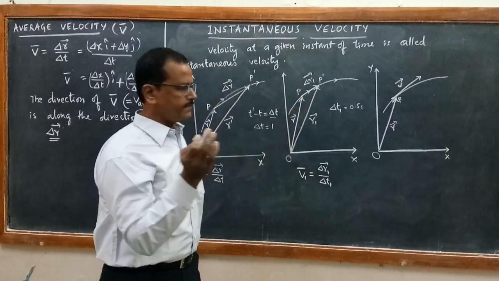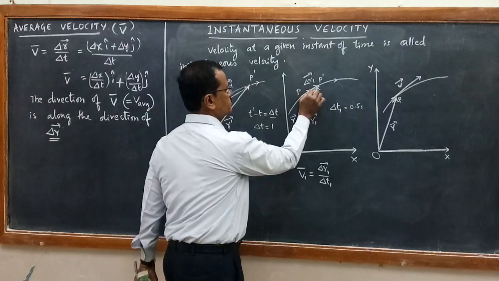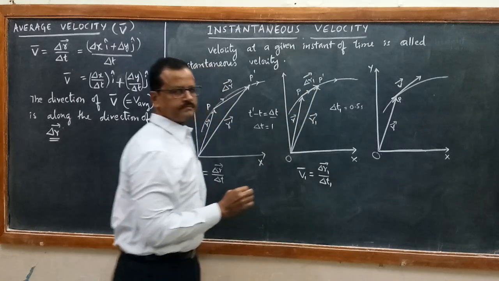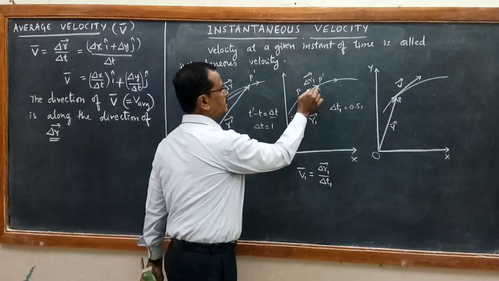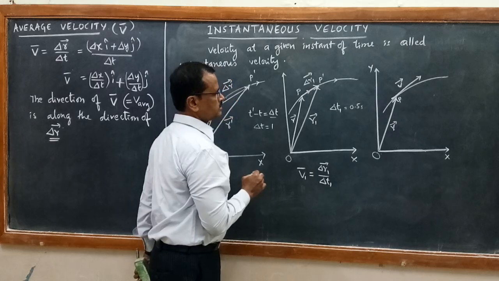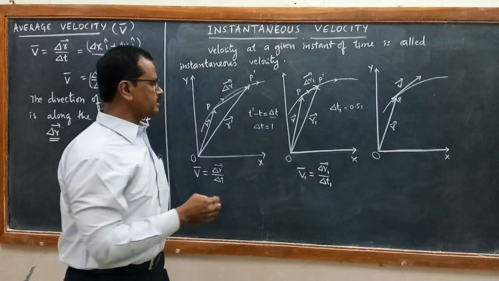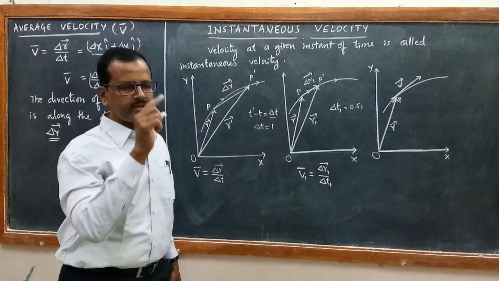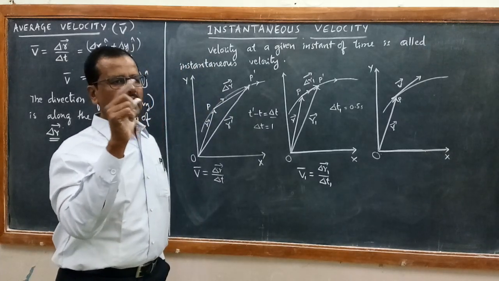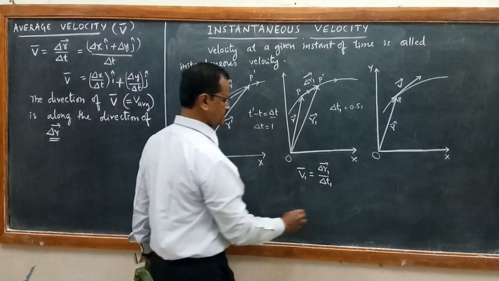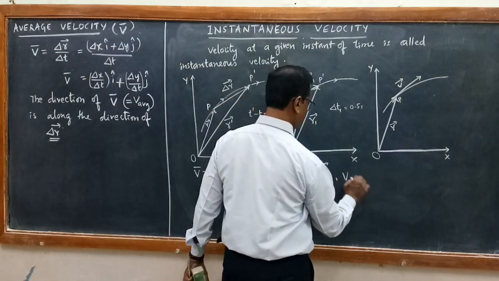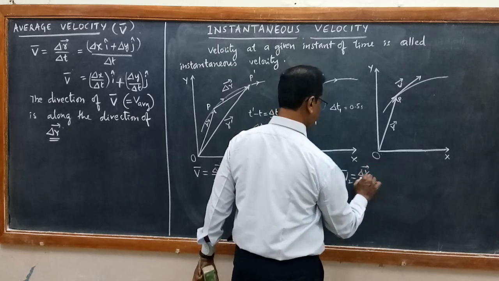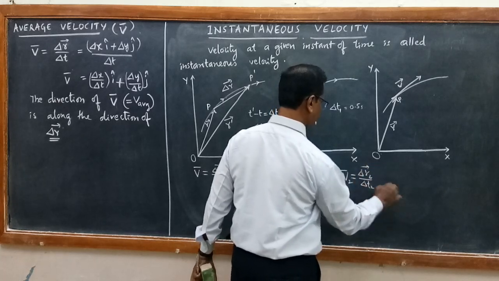If I reduce the time interval to 0.25, the position of the particle will be a little closer to point P on this path. There again, if you join this displacement vector, I can define it as delta r2. In that case, I define v2 bar as equal to delta r2 vector divided by delta t2.